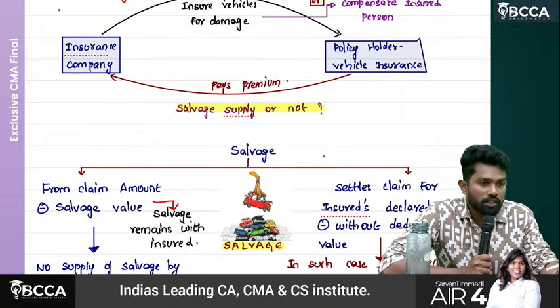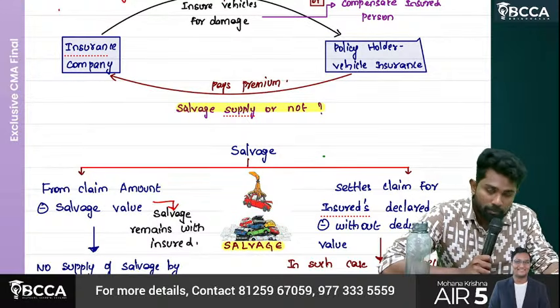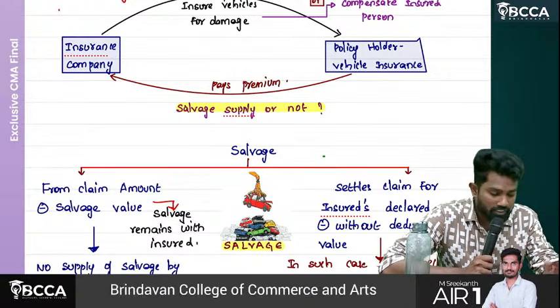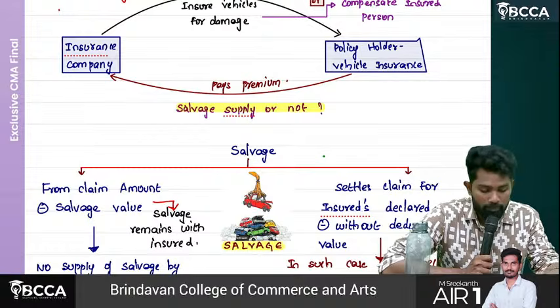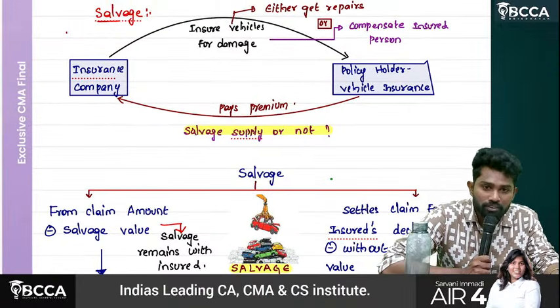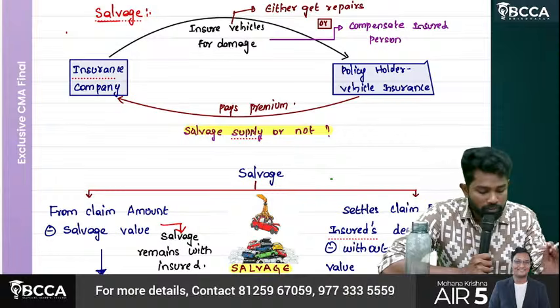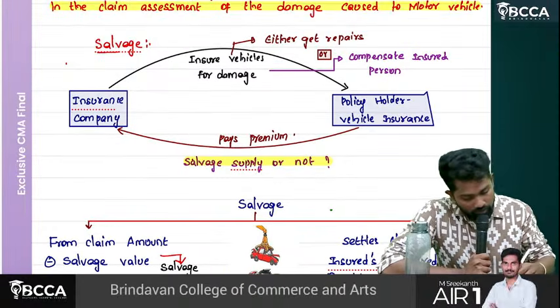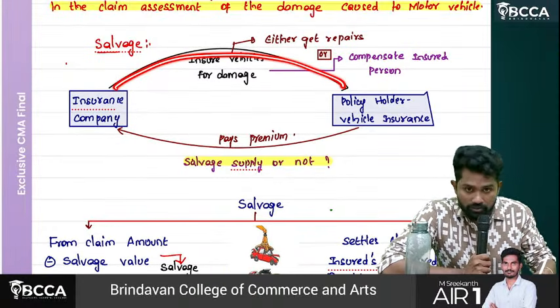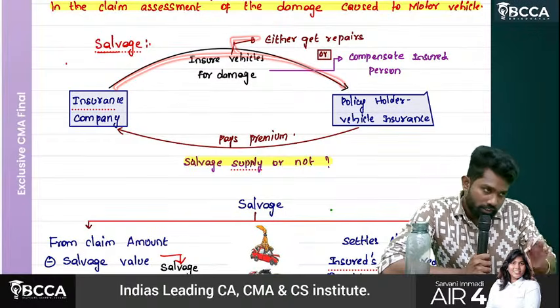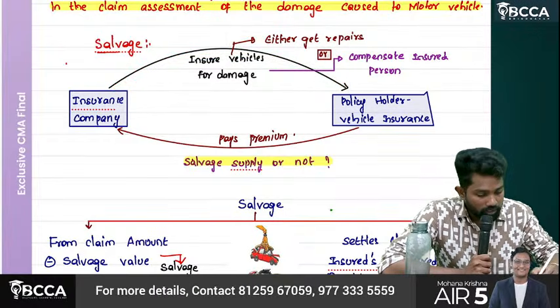Your truck or car got damaged in an accident and was severely damaged. Now, who has to compensate you? The insurance company has to compensate you. For insured vehicles with damage, either they'll get it repaired or they'll compensate the insured person.